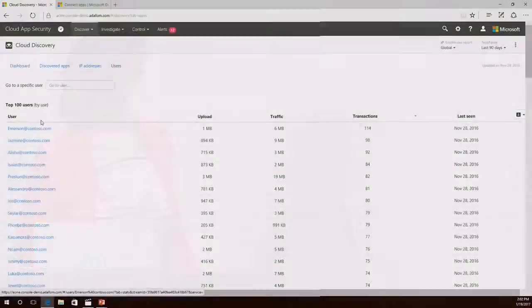There is an item on our very near-term backlog, I'm hoping to see it within the next few months, that will allow me to tokenize these different usernames so that anyone who logs into this portal isn't going to be able to see all of these usernames. They'll see just an obfuscated list, and then if you need to look up one particular username for investigative or forensic purposes, there's a different part of the UI that you'll have to go into, and you can do a forward or a reverse lookup, but it's not just sitting there right in your face. That's a question that I get a lot. That is not there in the service today, but it is something that is coming.